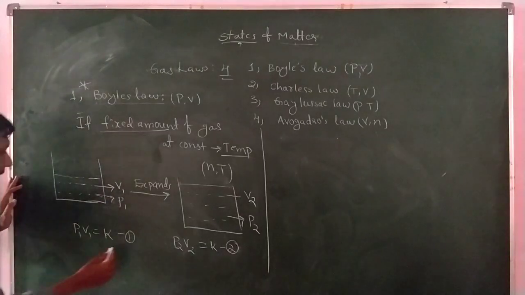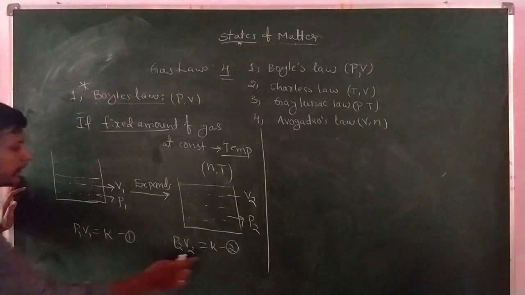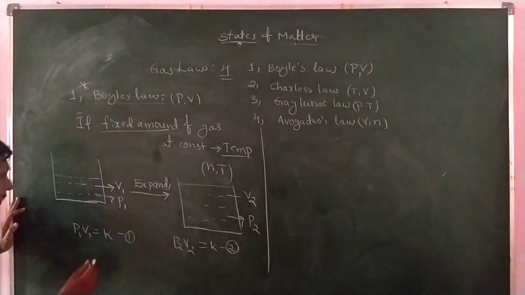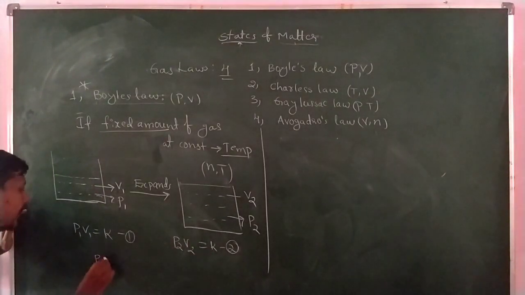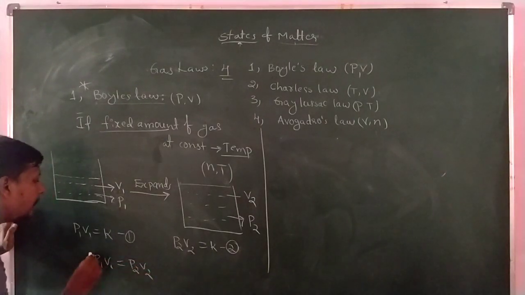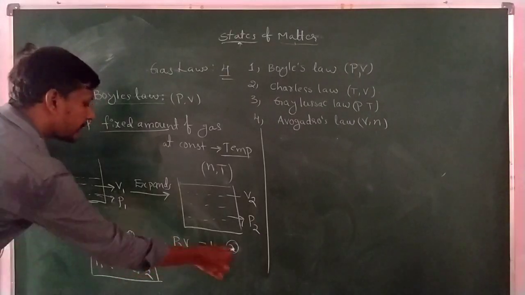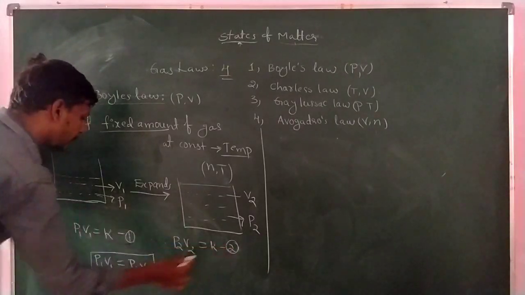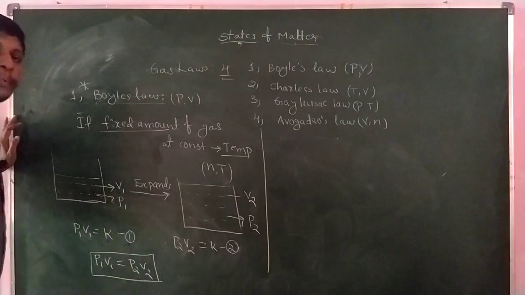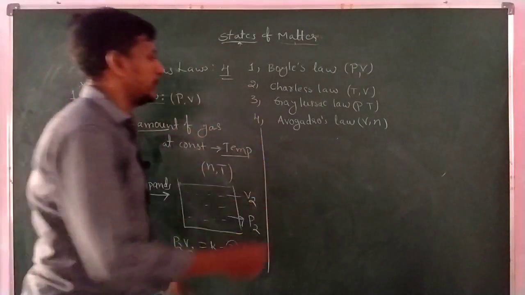Equating the two, from equations 1 and 2, P1 V1 is equal to P2 V2. Note it down.